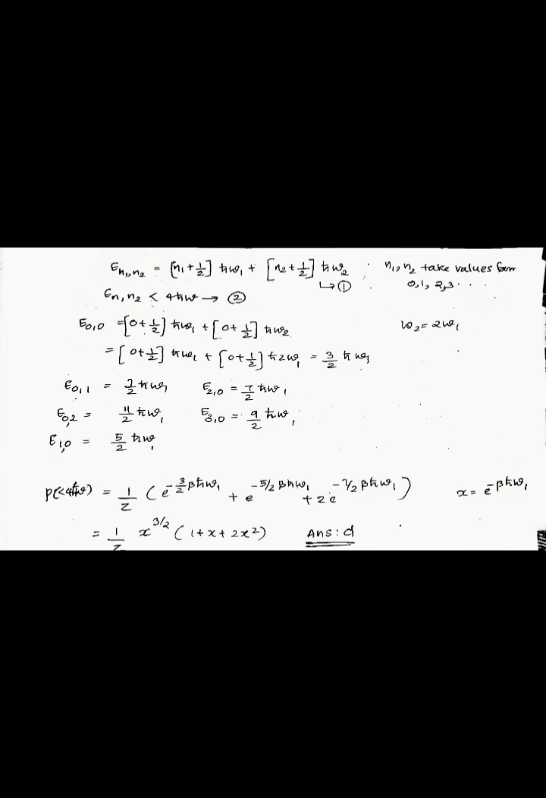So the probability of energy less than 4 h cut omega is equal to 1 by z into e raised to minus 3 by 2 beta h cut omega 1 plus e raised to minus 5 by 2 beta h cut omega 1 plus 2 e raised to minus 7 by 2 beta h cut omega 1, and this is equal to, we know that x is equal to e raised to minus beta h cut omega 1, so this is equal to 1 by z into x raised to 3 by 2 into 1 plus x plus 2x square. So the answer is option D.